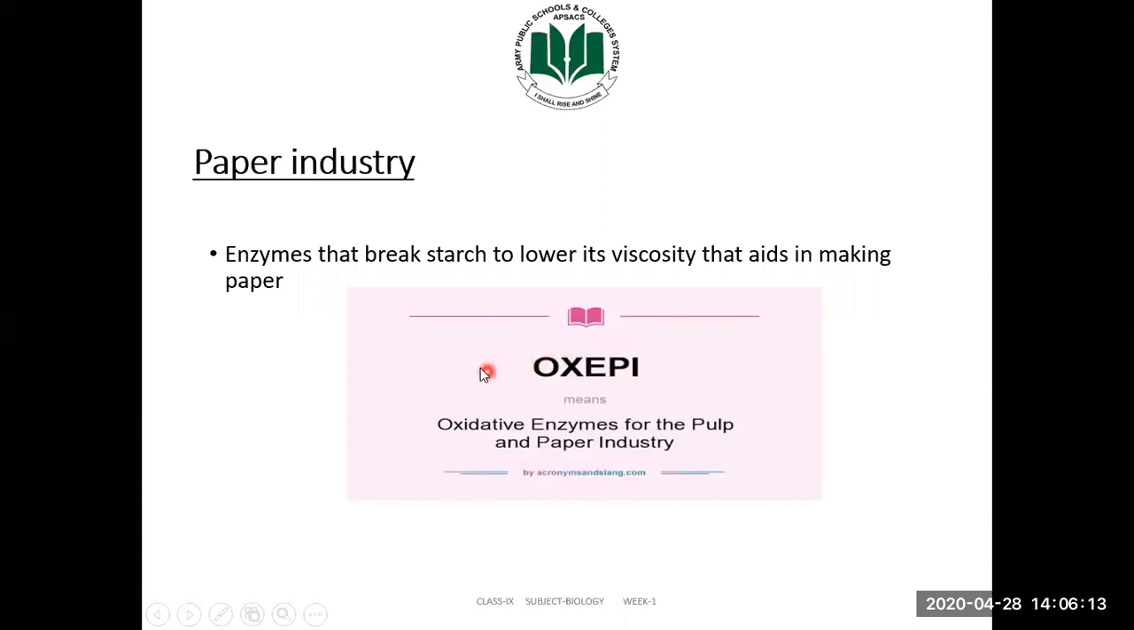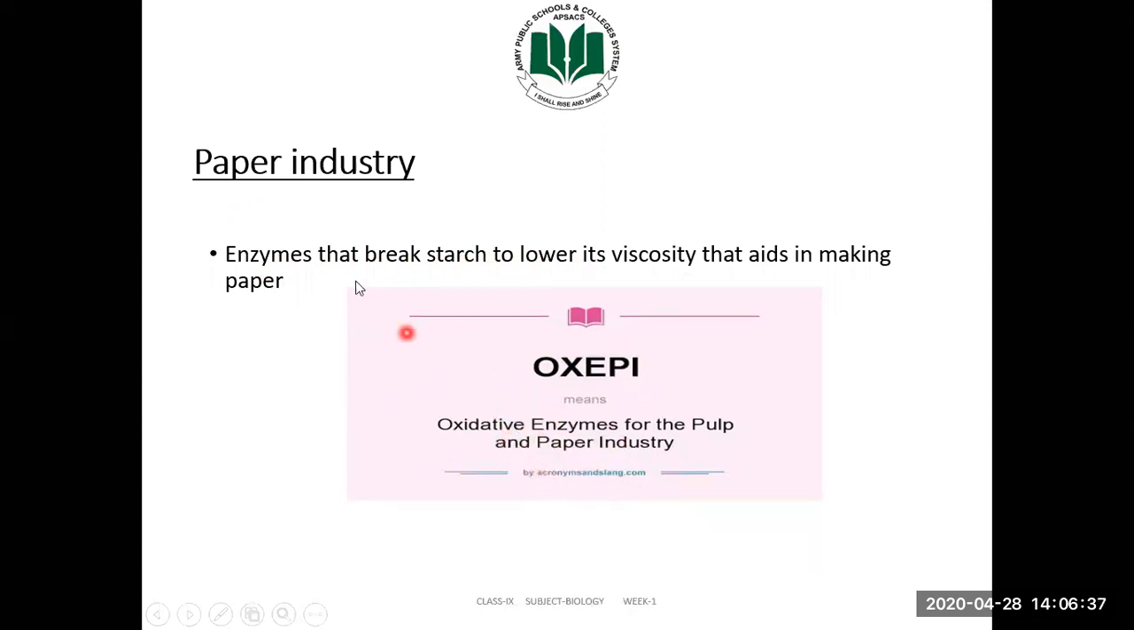Next is the paper industry. In the paper industry, enzymes are being used. As we all know, paper is made up of starch. Enzymes that break up starch, obviously amylase, lower the viscosity of the paper pulp, which aids in making the paper. This is the oxidative enzyme for the pulp and paper industry. This is side information, you just have a look at it.